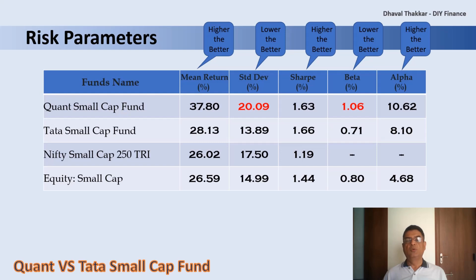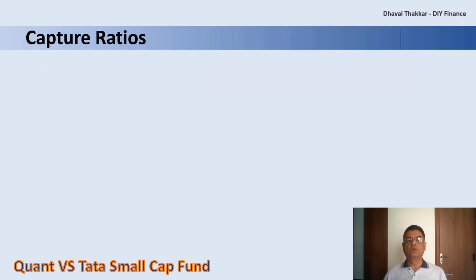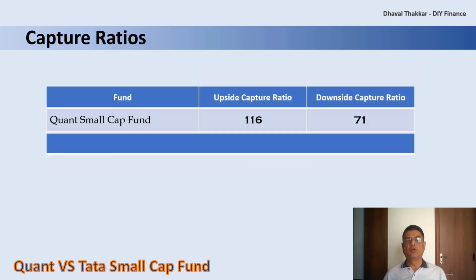Hence, between the two, Quant is having a better returns ratio. But these better returns come with higher volatility. Now let's check the capture ratios before concluding what investors should do. First, for Quant Small Cap Fund.